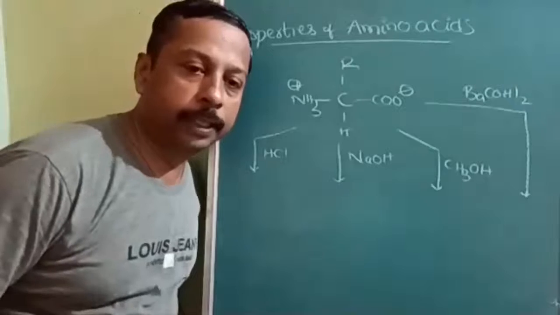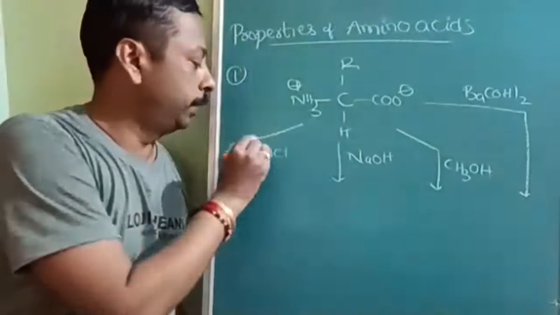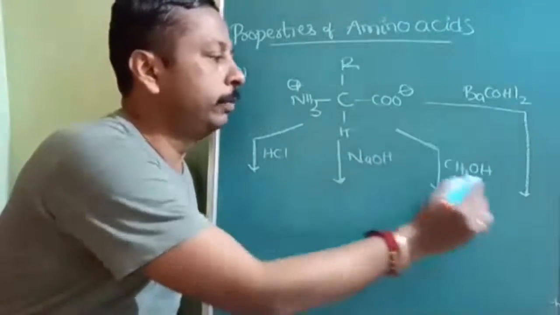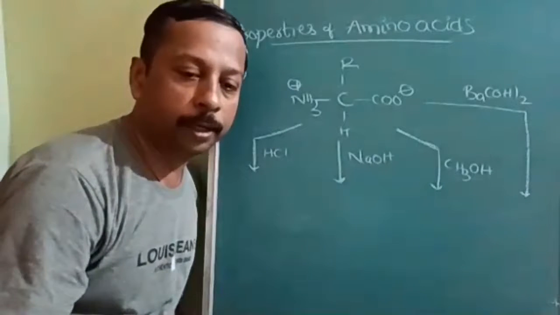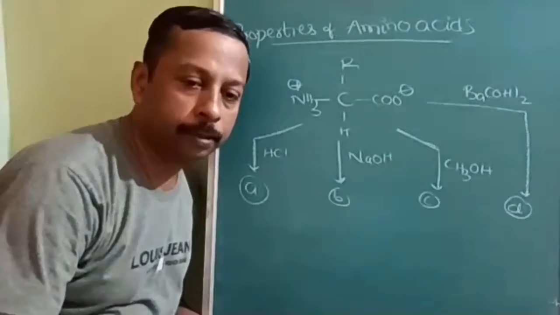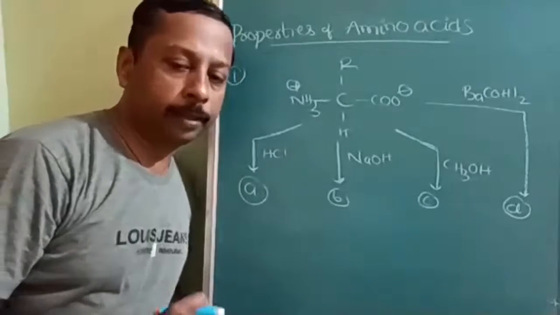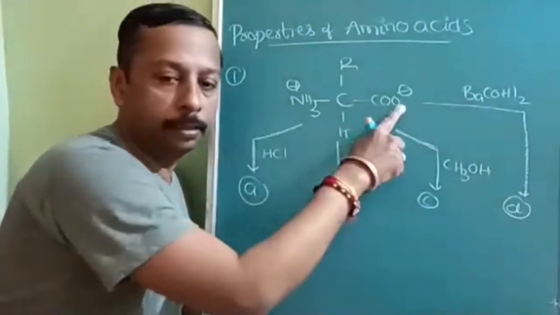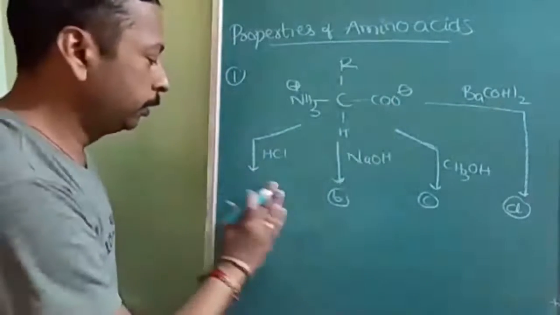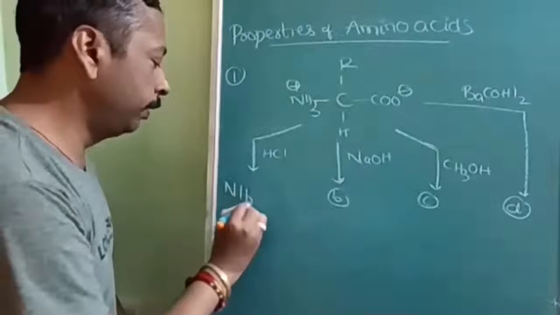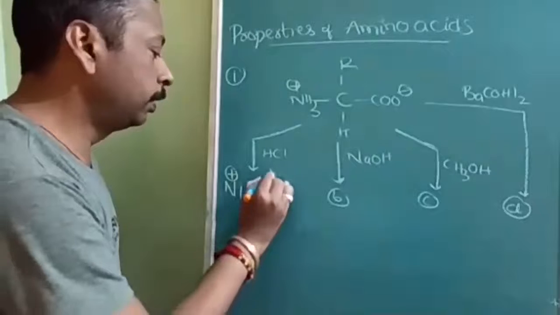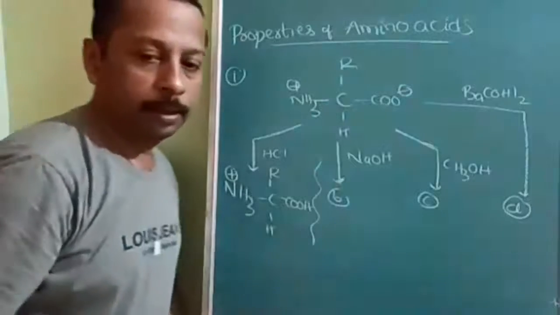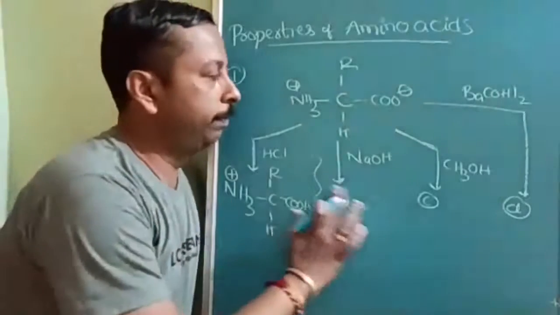Okay, I have given the sequence or flowchart of the chemical properties of amino acid. And by this time, with common sense, you will be able to identify a few of the products, I hope. Okay, see here, very simple common sense. With acid, H plus will be liberated and substituted here. So product A will be NH3 positive itself, CHR and COOH. Is it understood?